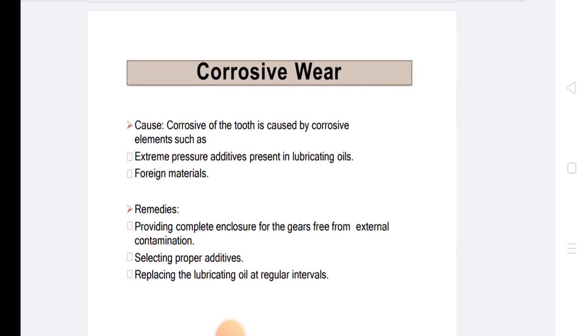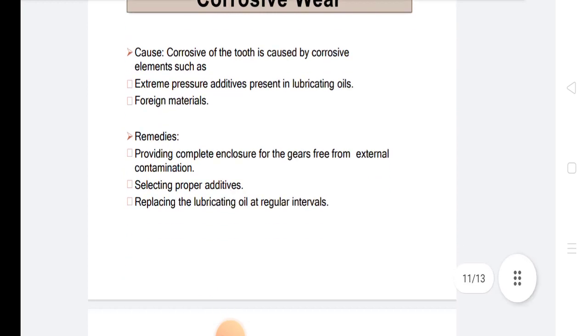Causes: corrosion of the tooth is caused by corrosive elements such as extreme pressure additives present in lubricating oils, and foreign materials. Remedies for this corrosive wear: providing complete enclosure for the gears free from external contamination, selecting proper additives, and replacing the lubricating oil at regular intervals.